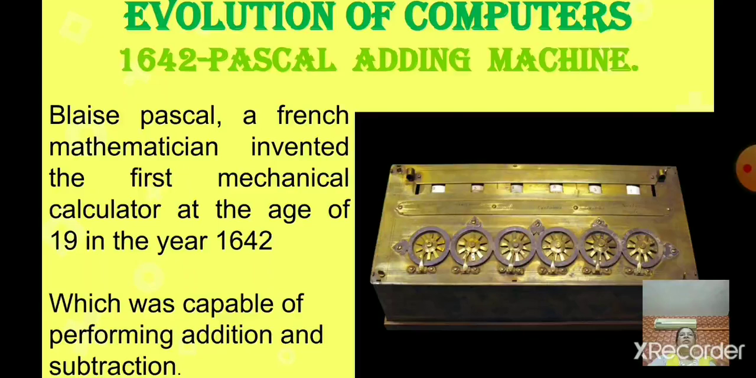Can you see here, this device consists of moving wheels, right? It had moving parts also. It used gears, wheels and dials. Numbers were displayed by rotating the wheels. So it is the first mechanical device.